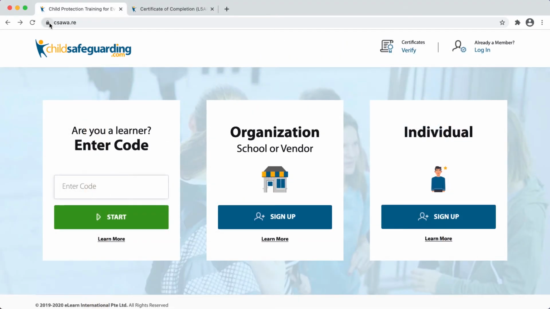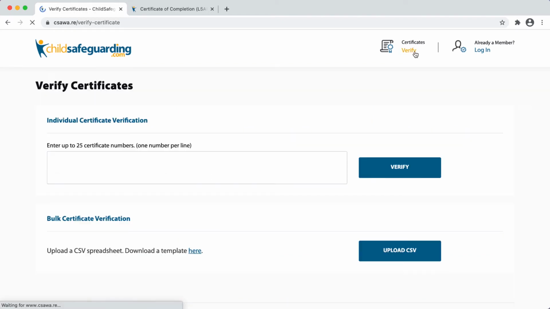To verify certificates, just come to CES Aware and click on the Verify button. You'll notice that you don't need to log in and you don't even need an account on the system to verify certificates. You can either enter in certificate numbers individually, up to 25, or you can download a template to upload in bulk using a CSV.